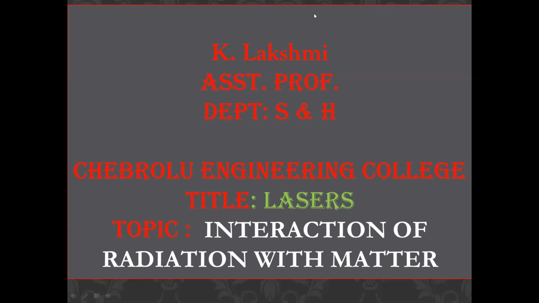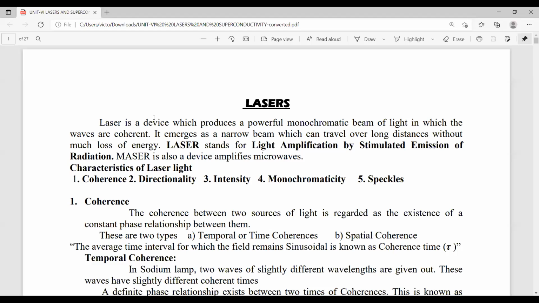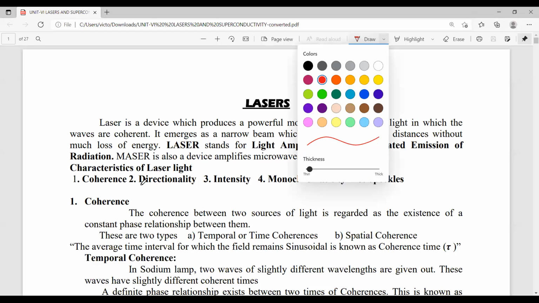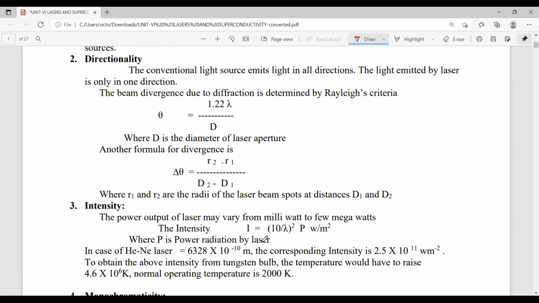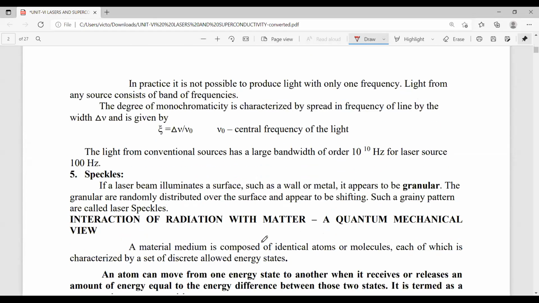In the last session, we discussed the properties of lasers, how lasers are different compared with ordinary light due to unique properties like coherence, directionality, intensity, monochromaticity, and speckle. So in the last session, we discussed all these properties.